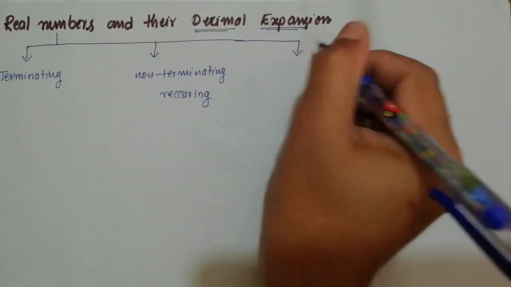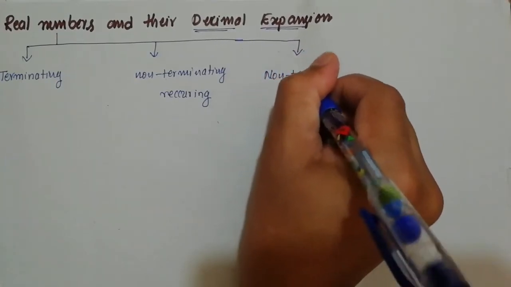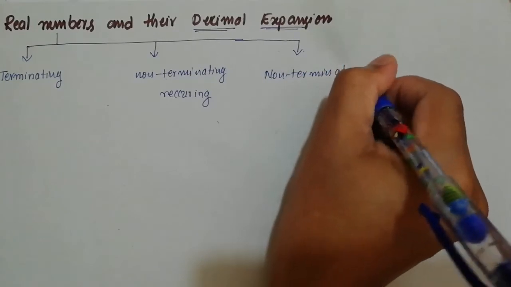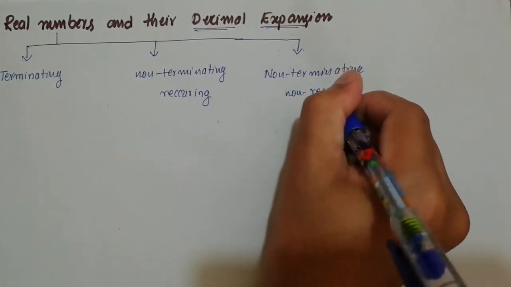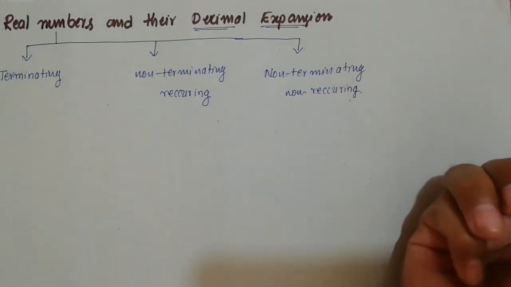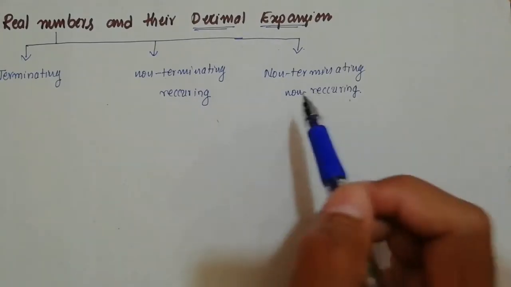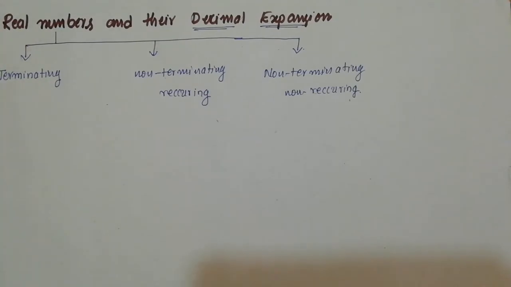And the third one is non-terminating, non-recurring. Okay, so only three possibilities are there: terminating, non-terminating but recurring, and non-terminating, non-recurring. Okay, I will give example for each of them.